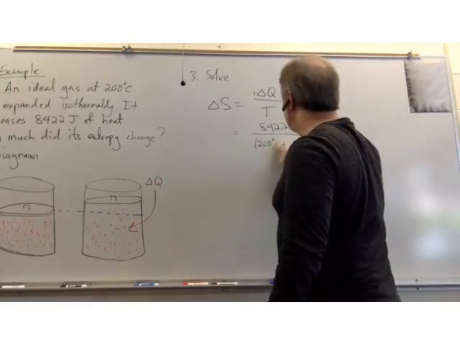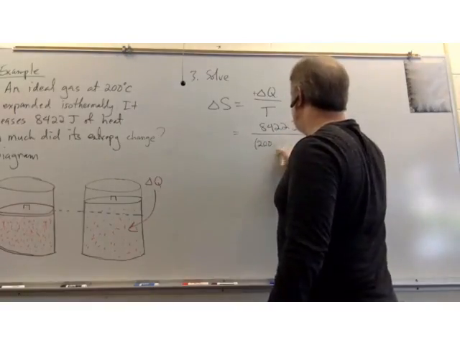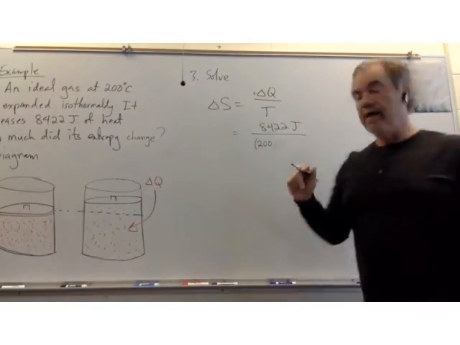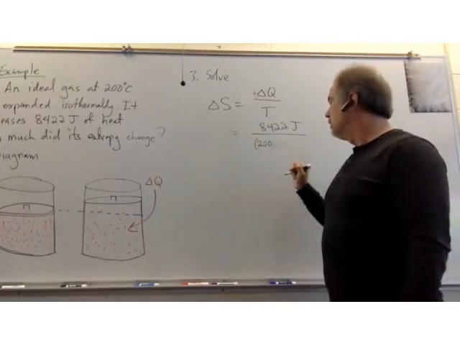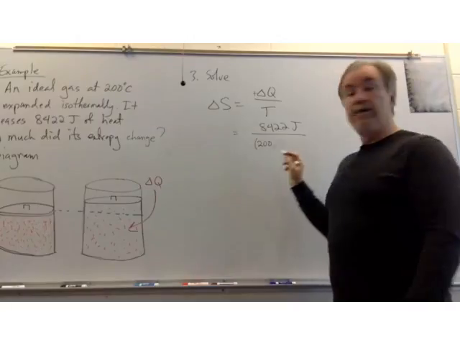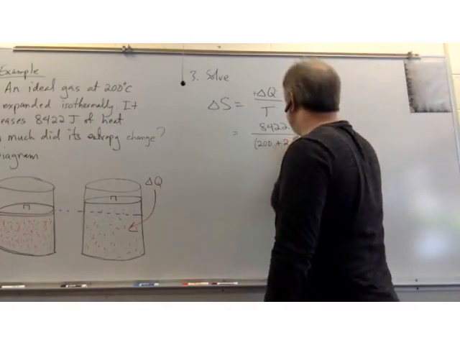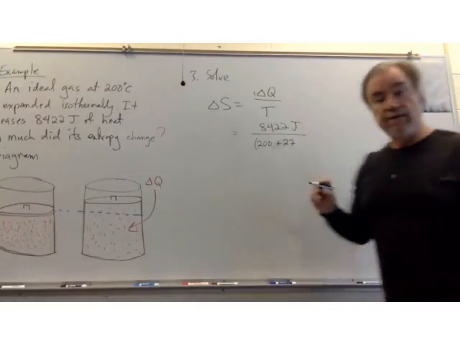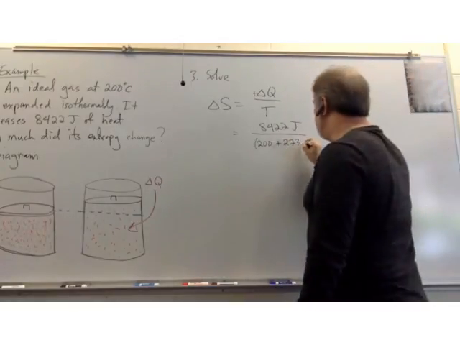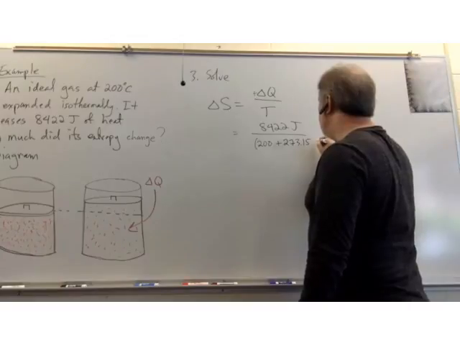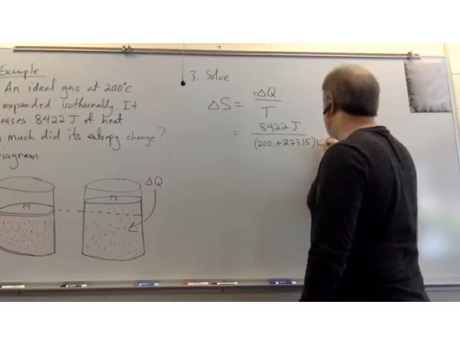So we're going to convert the 200 degrees Celsius into Kelvin, and remember that the Celsius scale and the Kelvin scale are offset from each other by 273.15 Kelvin.